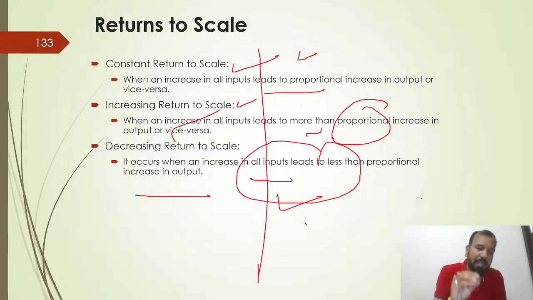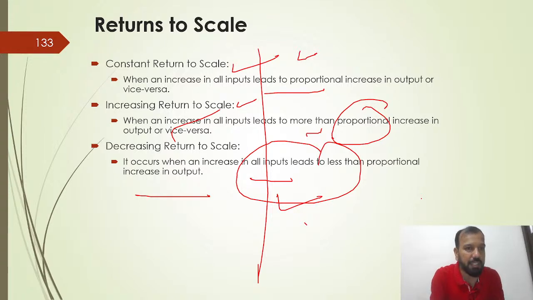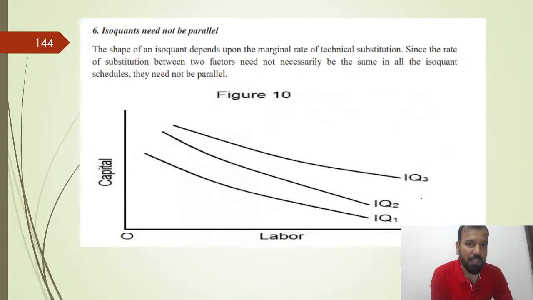Suppose that you increase the input by 100%, but your output has increased by only 80%. That is called decreasing. Increasing is all about you have increased the input by 80%, but output increased by 100%. Constant is all about the same. This is very basic, no need to understand the isoquant.